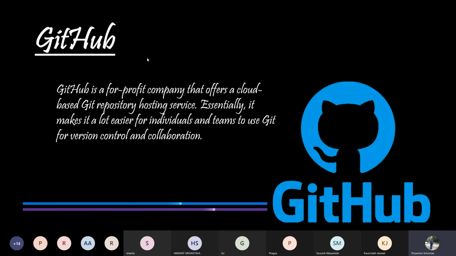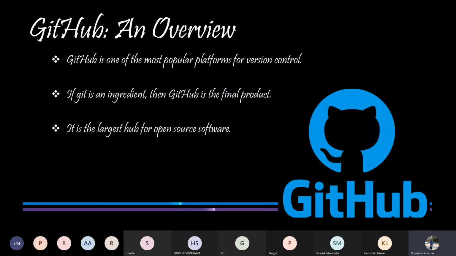Next comes an important topic, that is GitHub. It is basically owned by Microsoft. It is a system that uses Git as its version control system. It is a Git hosting repository which provides developers with tools to ship better code through command line features. So GitHub is a Git hosting web service that provides a web-based graphical interface. It is the world's largest coding community, and putting any code out there gives increased widespread exposure to the code. So GitHub is one of the most popular platforms for version control.